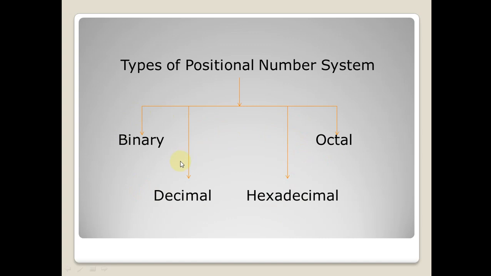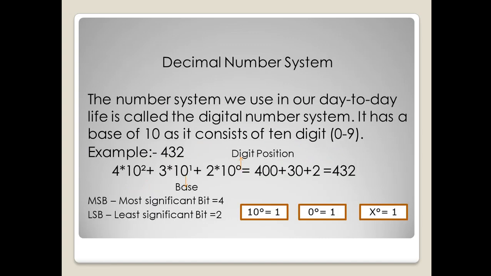Okay, let me discuss one by one. First one is the decimal number system. The number system we use in our day-to-day life is called the decimal number system. It has a base of 10. Why 10? Because it consists of 10 digits, 0, 1, 2, 3, 4 up to 9. Including 0, there are 10 digits, 0 to 9. This is called the decimal number system.